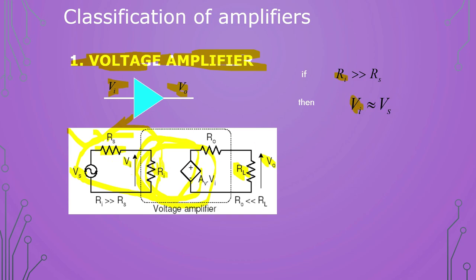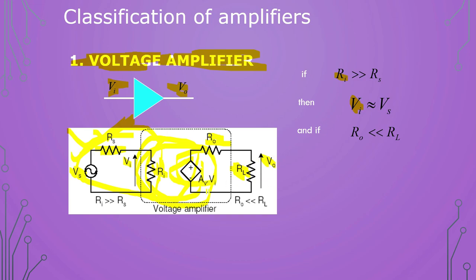Vi is the voltage across this particular Ri. This is the journey you have to understand. Then at the output side, if R0 is much smaller than RL. Now here we can see we have a voltage source, and here we have another voltage source which we are calling AV, that is gain, and Vi is the voltage. V0 is the output voltage. So in this case, if this one is negligible, then what will happen?